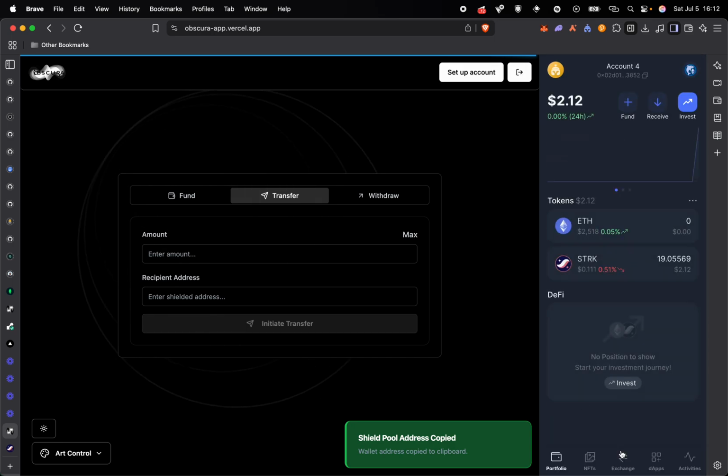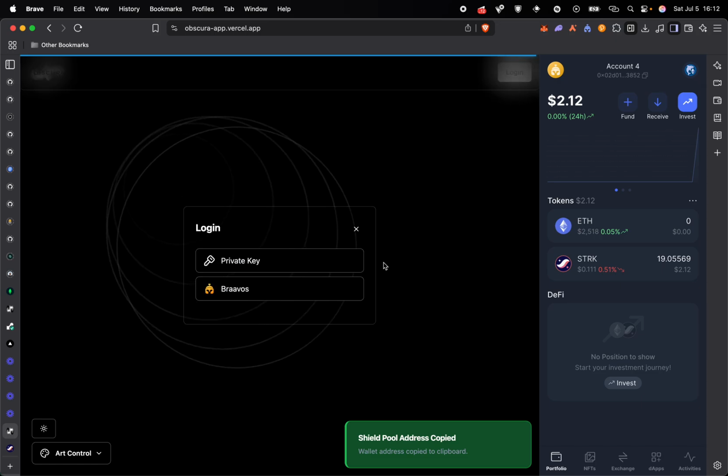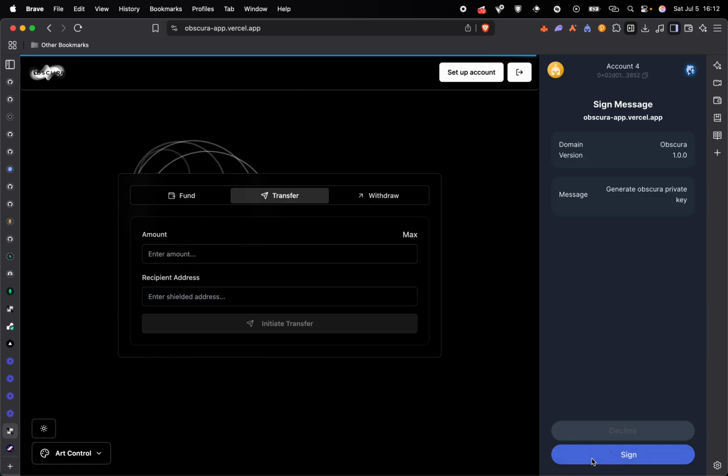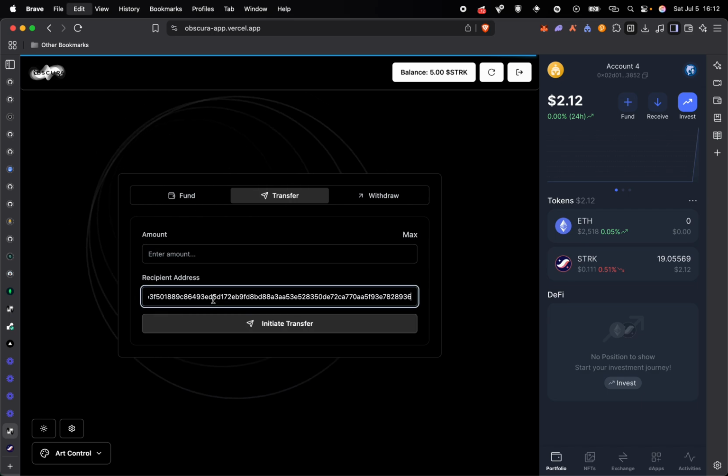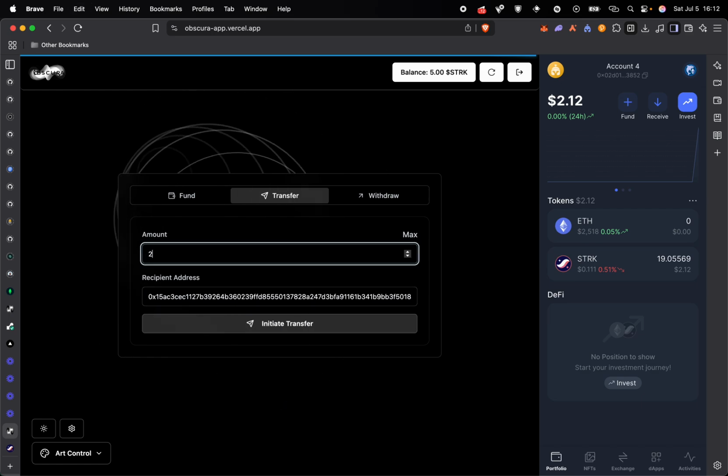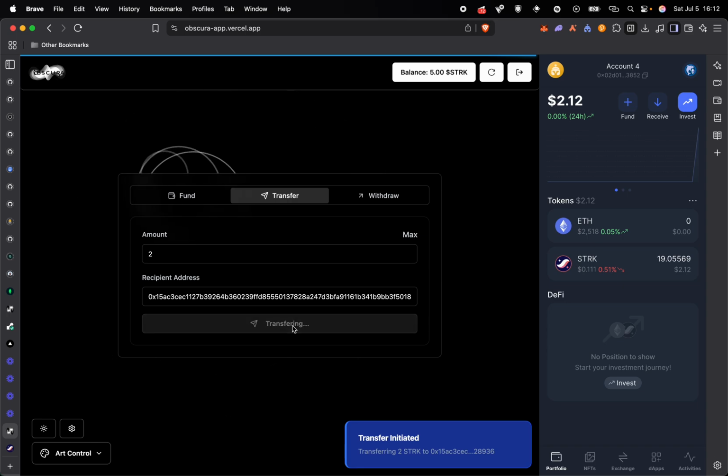So we just want to make a transfer from here. We paste the shielded pool address. Then let's initiate the transfer.